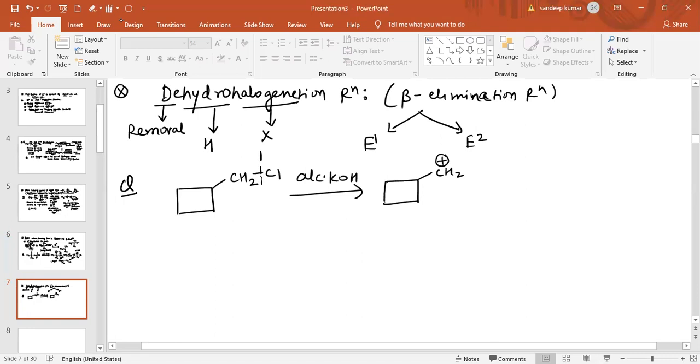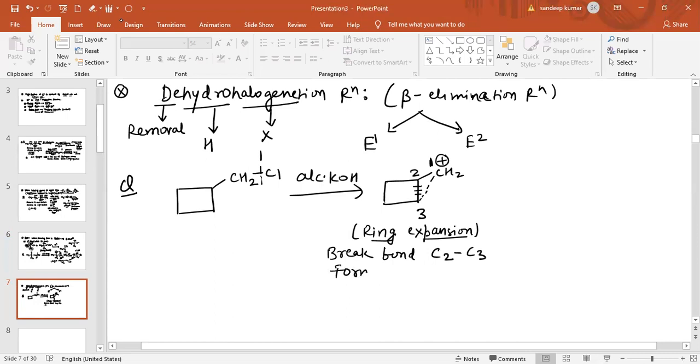Now numbering should be done in this way. The positively charged carbon atom gets number 1, then the second carbon, and this is the third carbon. Now break the bond between the second and third carbon atom and form the bond between the first and third carbon atom. So this is basically the case of ring expansion, and always in ring expansion break the bond of C2 and C3 carbon atom